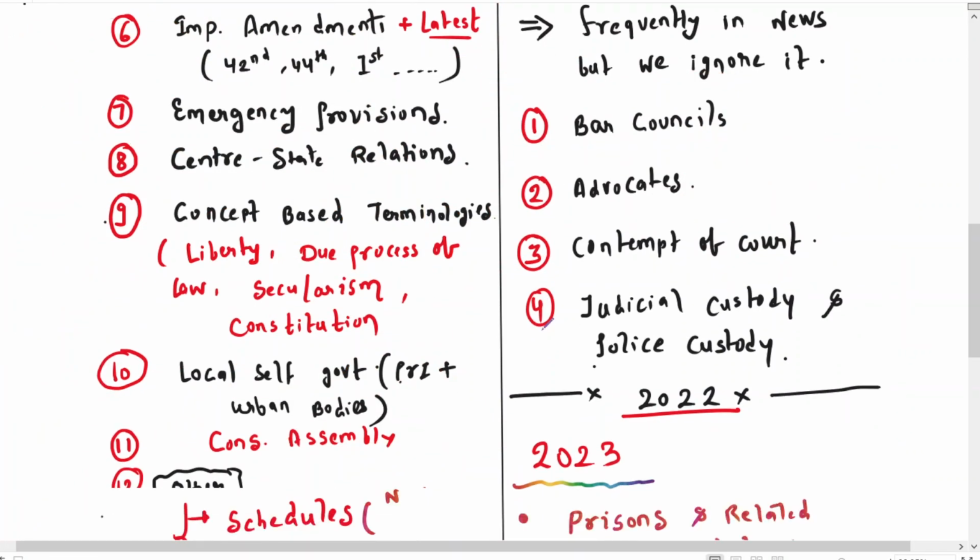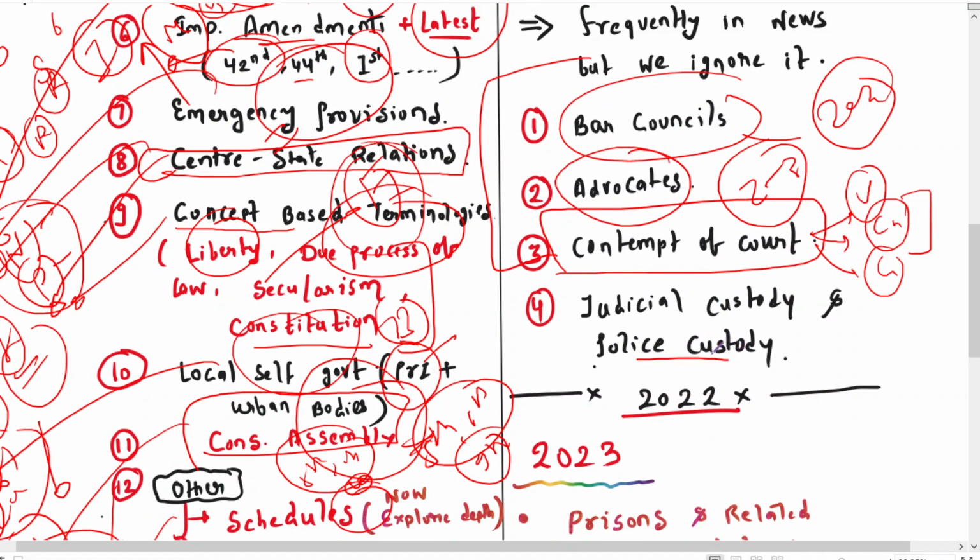Like for example, judicial custody, police custody. You always read these topics in the newspaper, but you ignore them. Why do you ignore? Because you think these topics are not relevant. These are for the lawyers, the judges, those who want to become a judge. But now you have to have a basic overview of these terms.